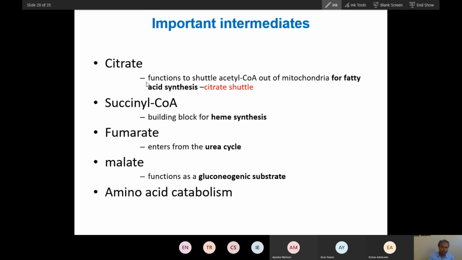So these are the intermediates. Citrate is the intermediate that is utilized for fatty acid synthesis. Citrate will be utilized for fatty acid synthesis. What happens is, this is mitochondria.